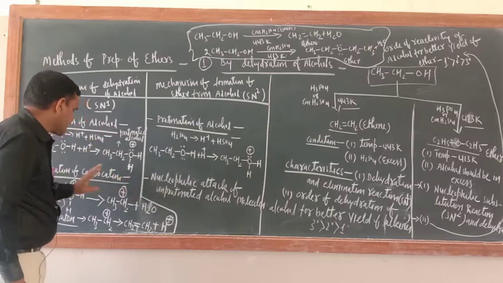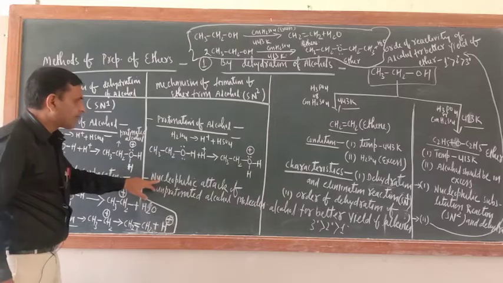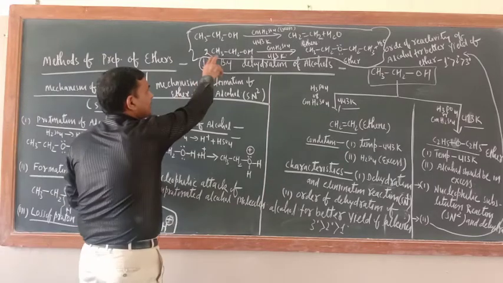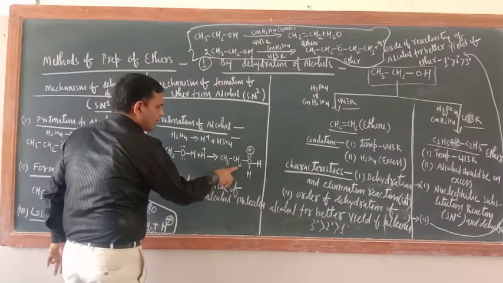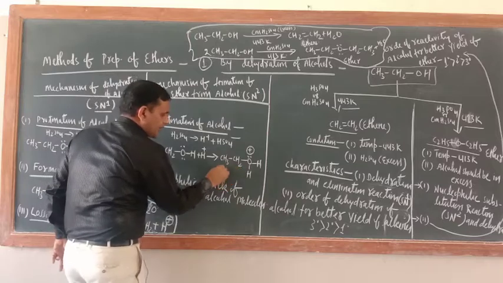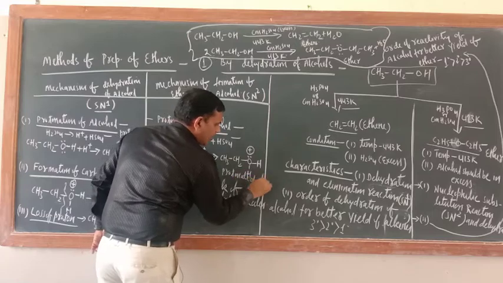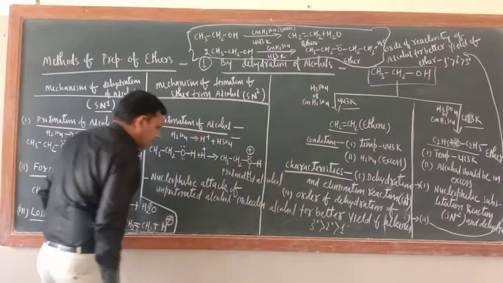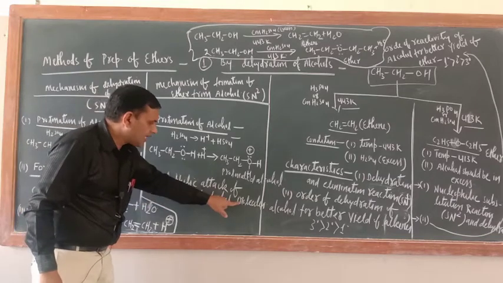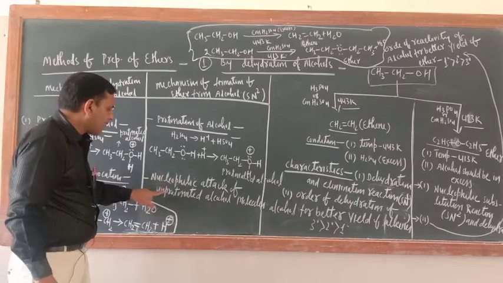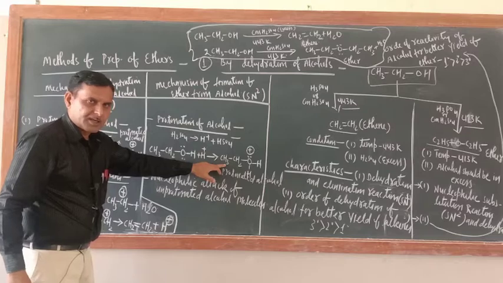But here the second step is different. Here formation of a carbocation is not there. Here you have taken 2 molecules of alcohol. Just see, 1 molecule of alcohol is protonated; this is the protonated alcohol. And the second molecule: nucleophilic attack of the unprotonated alcohol molecule on this one. This is an oxonium ion.